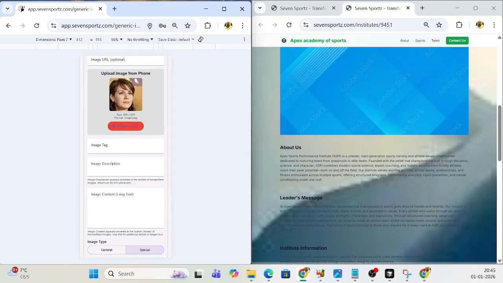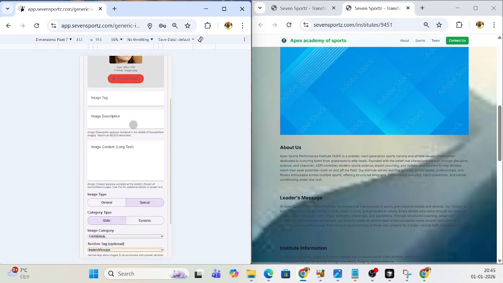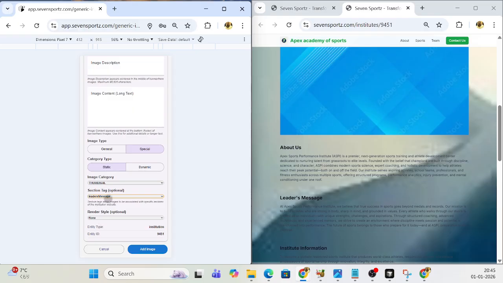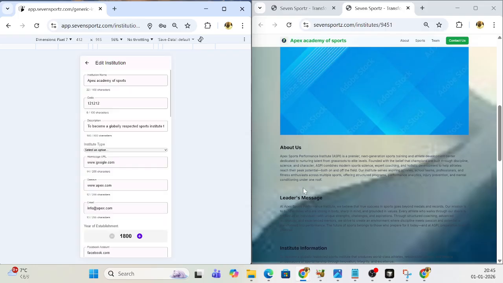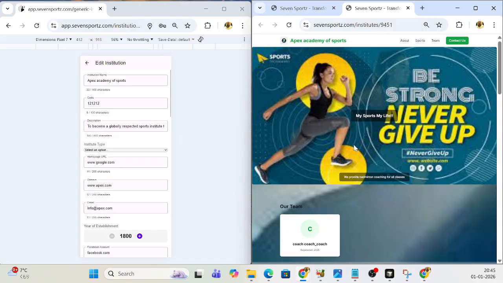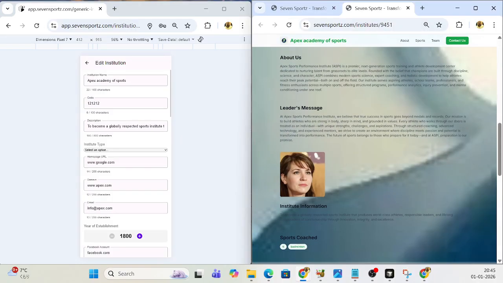So suppose you just want to show that this person is the leader, and you just tag this thumbnail image to the leader and just add it. So I'll just quickly refresh this and see, just under the leader image, leader's message, the images come.